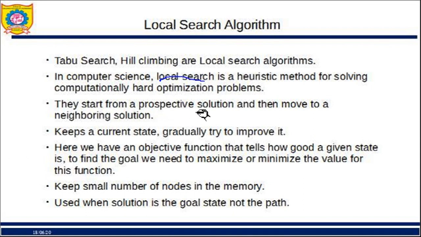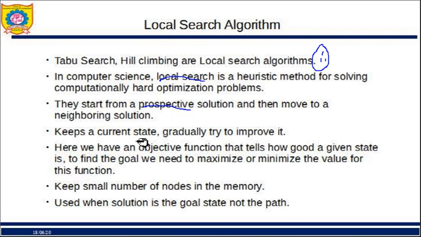They start from a prospective solution, any one solution like this could be a solution. They start from there and then they move to a neighboring solution. For example, I start from here, then after that I'll go to the other part, in this particular neighborhood. If I start with this, I go here, next I go there, this solution is better, then I feel this is better, like I move from one place to the other. So initially you have to start with a prospective solution and then you go to the neighboring solution.